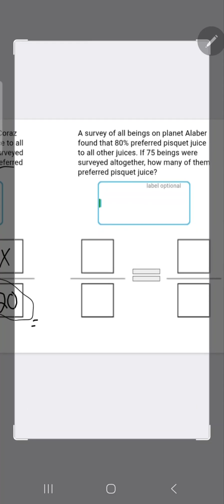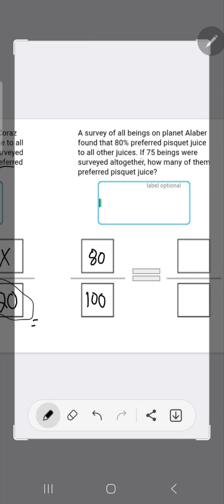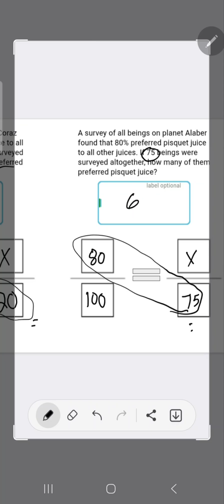The next problem, another survey was done. 80% preferred the juice out of 100. If 75 were surveyed altogether, so 75 is the total, and we're looking for that part. So 80 times 75, hit enter, and then divide by 100. And that comes out to be 60.